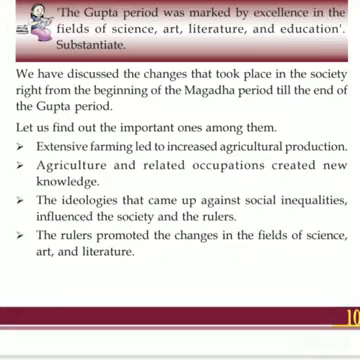First point, extensive farming led to increased agricultural production. Agriculture and related occupations created new knowledge. The ideologies that came up against social inequalities influenced society and the rulers. The rulers promoted the changes in the field of science, art, and literature.